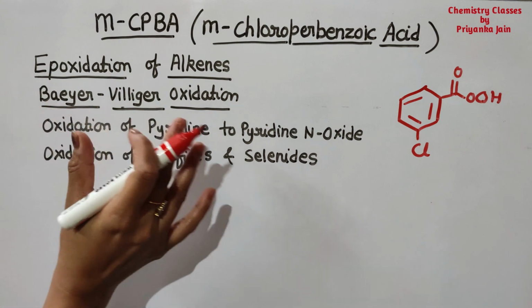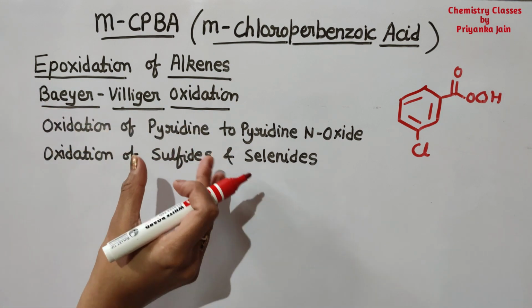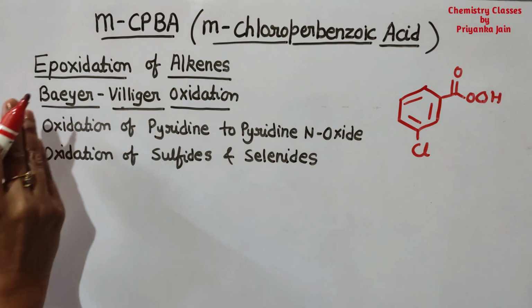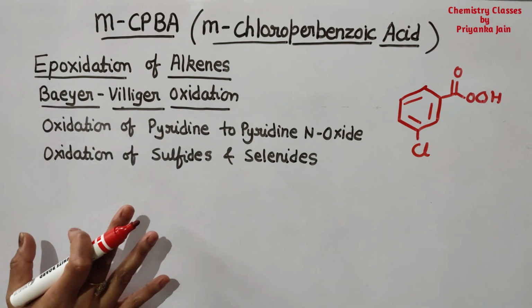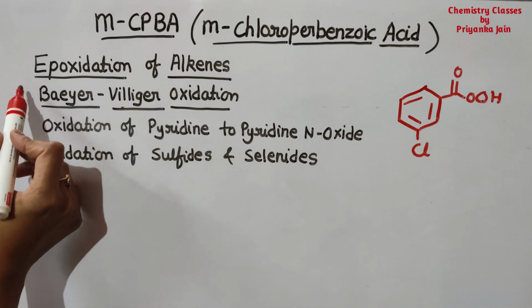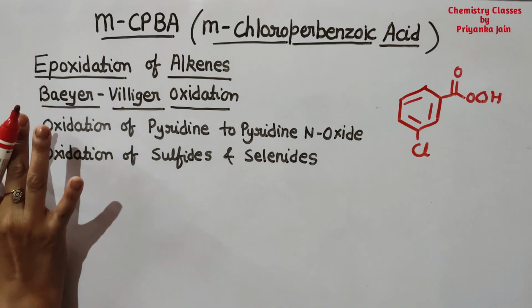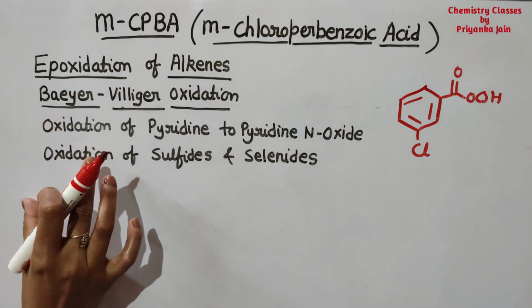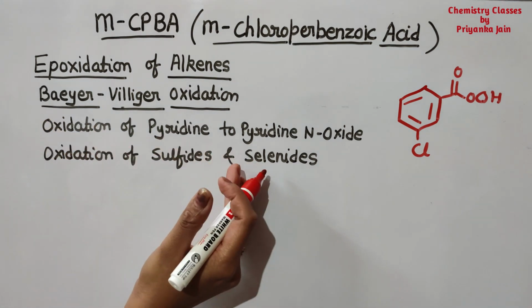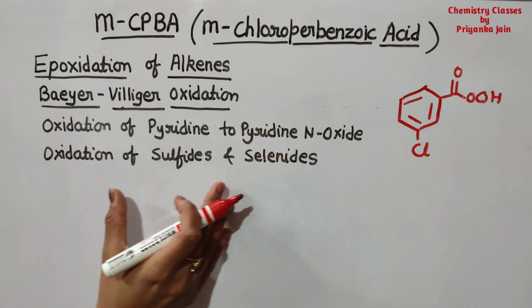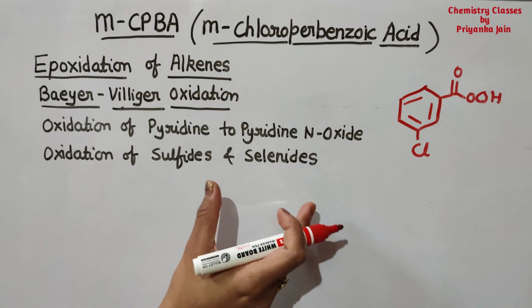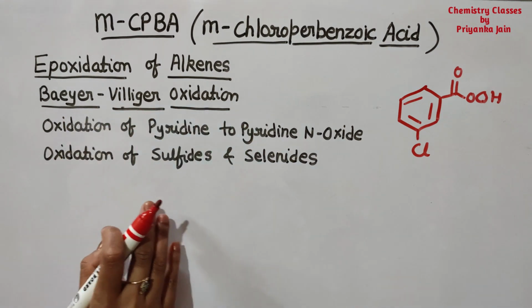About the Weyer-Williger oxidation, I have already made a video. You can see there the mechanism and several other examples. Some things I will give you in this video also. So the other things are oxidation of pyridine to pyridine N-oxide, and next, oxidation of sulfides and selenides. So we will study all of them one by one.